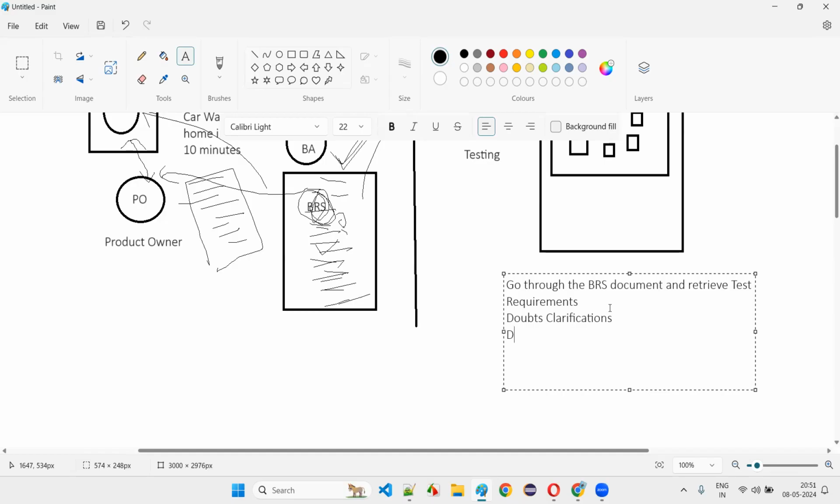Clarifications. Or there may be some demos given by the client on how the application should work. Some wireframes may be given by the client, sometimes, to show this is what we are trying to build.